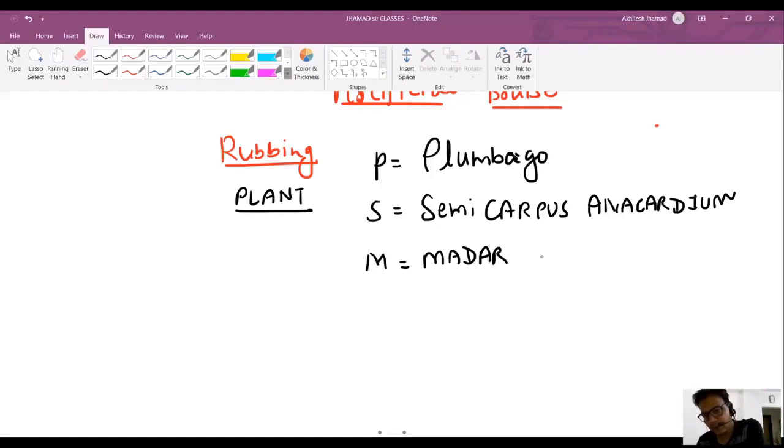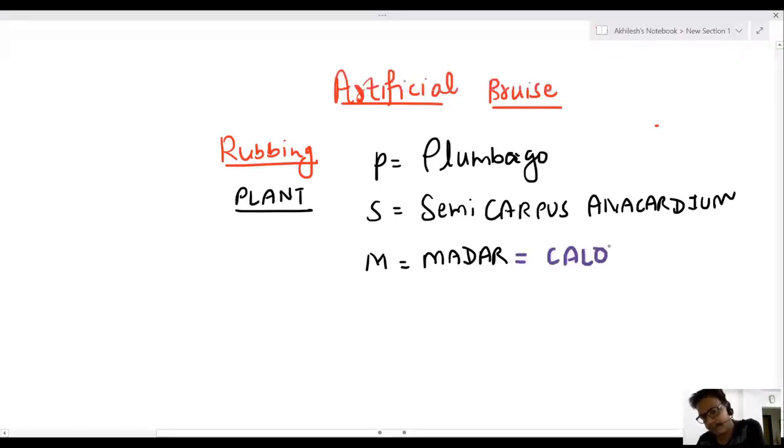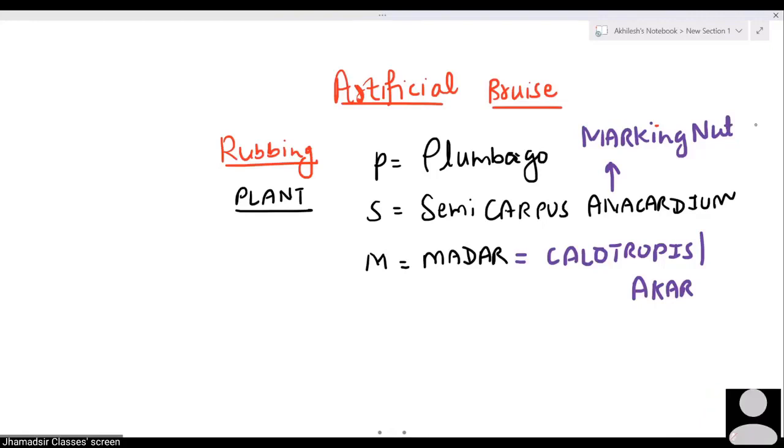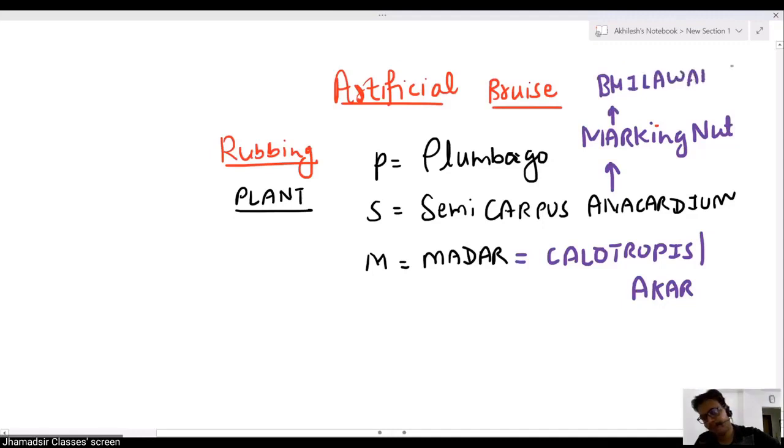This madar is also known as calotropis, or akdo or akad. Semicarpus anacardium is also known as marking nut. Another name is Bilava knoll.